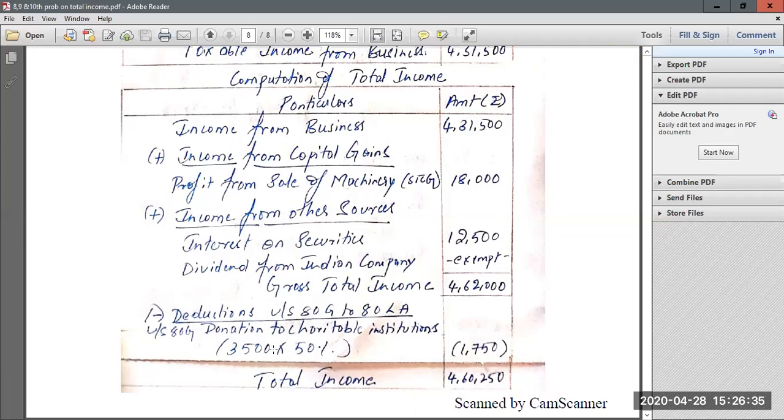So 3,500 is the amount which you have made as donation. Out of that, 50% will be eligible. So 1,750 will be 50% of 3,500. You have to deduct this 1,750 from gross total income of 4,62,000. Then you will get a total income of 4,60,250. So this is how we have to solve this problem.